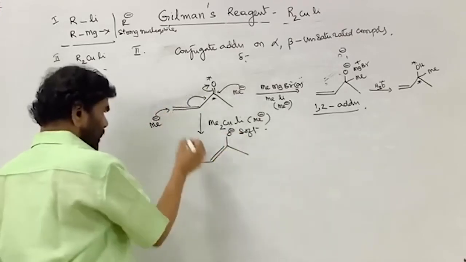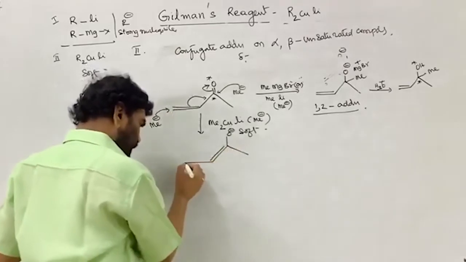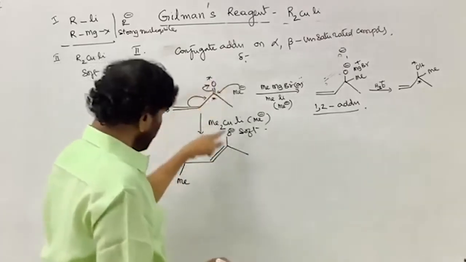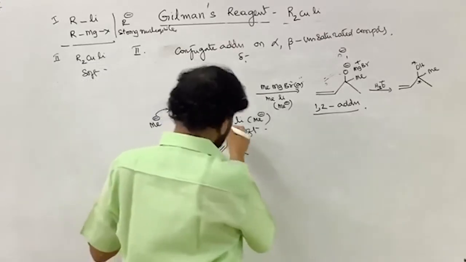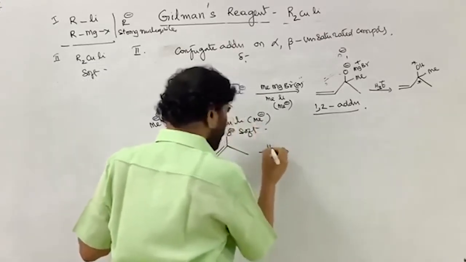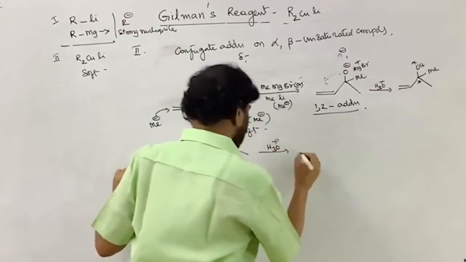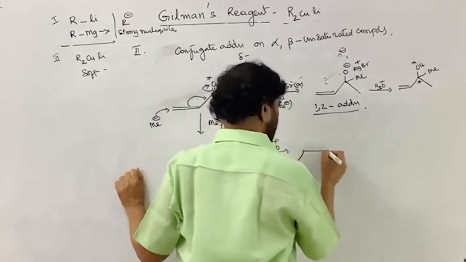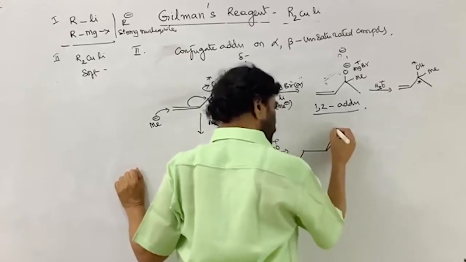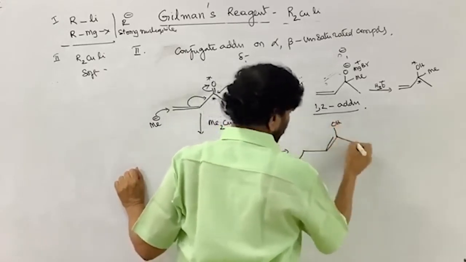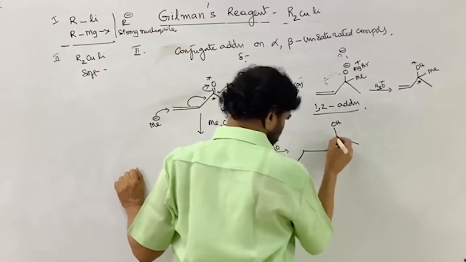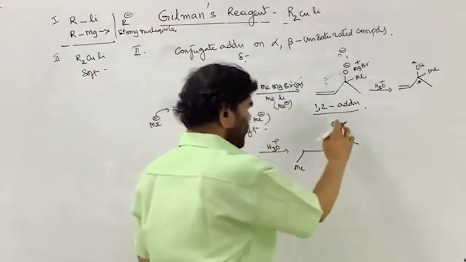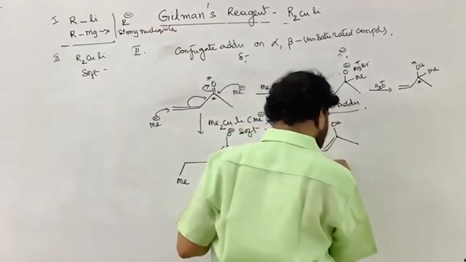This is 1, 2, 3, 4. Methyl is added to this carbon, and this is shifted. This is the intermediate form. Acidified water is required, and you know how it supplies the proton. Now this is the enol.